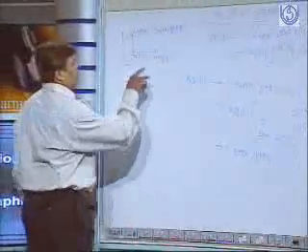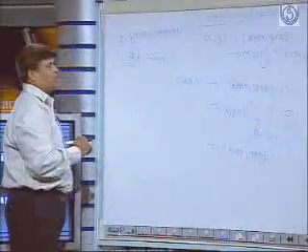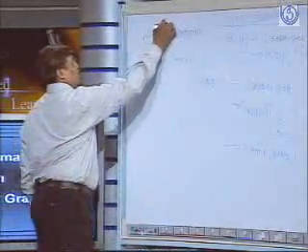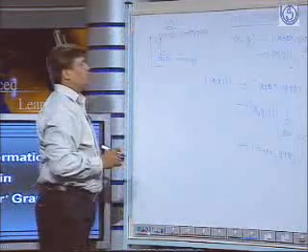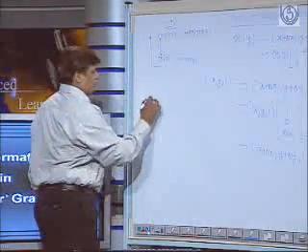So this is all about the translational transformation in a 2-dimensional environment. We will also see how it will work in a 3-dimensional environment.